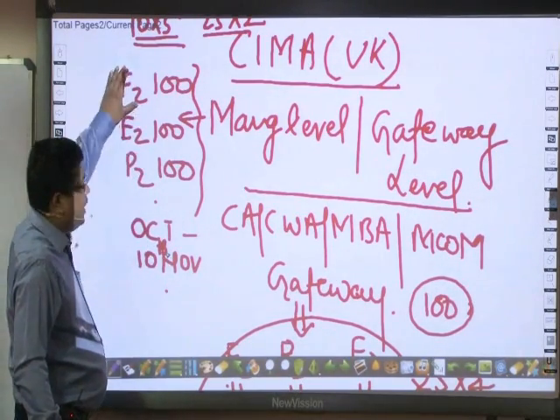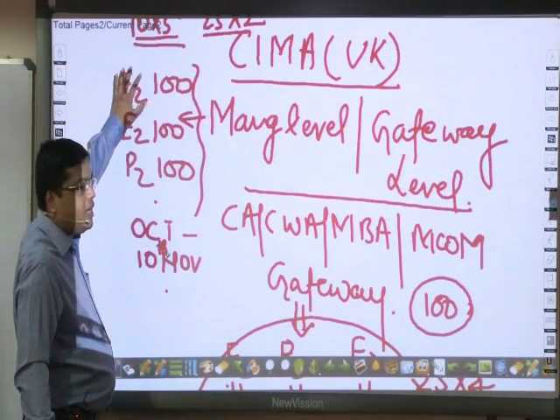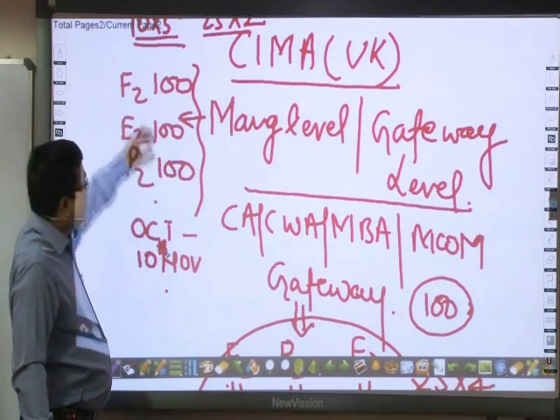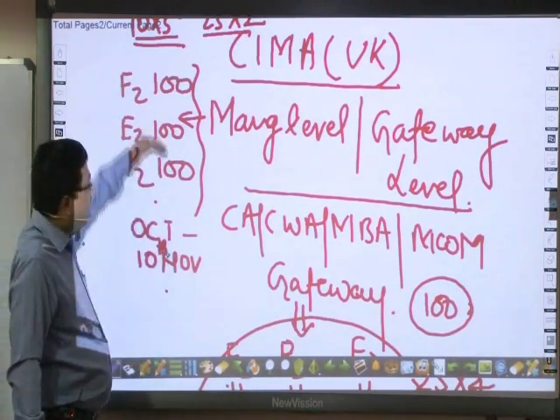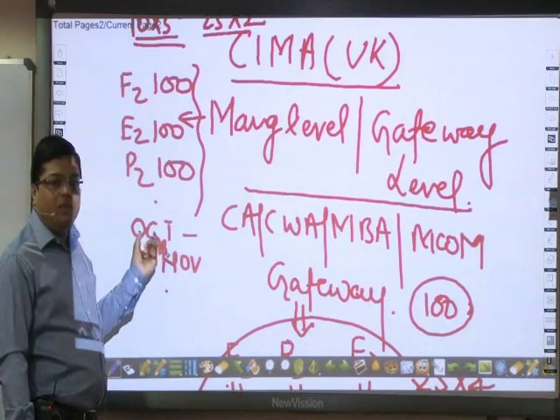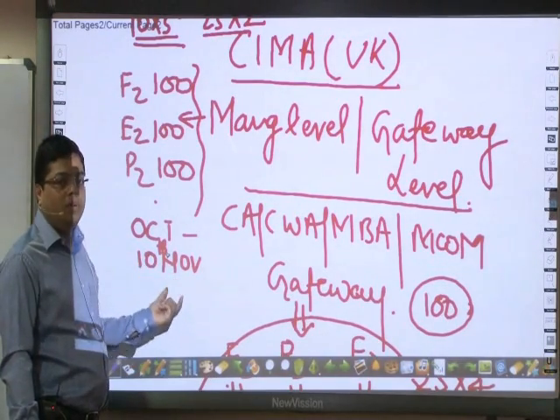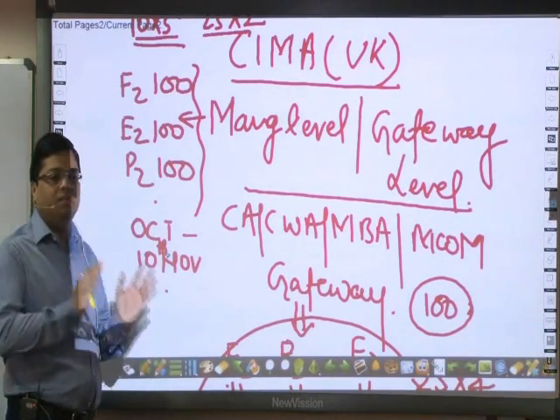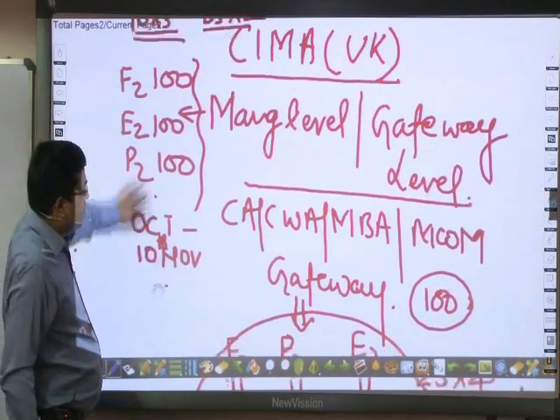First we will do the F2 portion, at least 30 to 40% of the portion. After completing F2, we will be doing P2 and E2 side by side. But F2 is easy to understand, for that reason we will start F2 first, and then later on we start E2 and P2 in the meantime. So the system is that we will complete the syllabus by October end and papers between 1st to 10th of November. First I will explain everything, don't write at that time. After completing the discussion, I will make notes of it and then we will solve the problems. Okay? So let us start with F2.